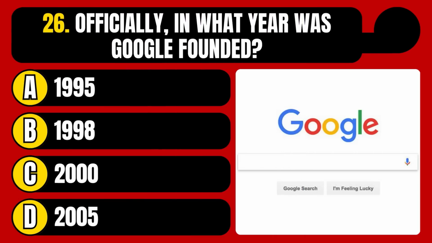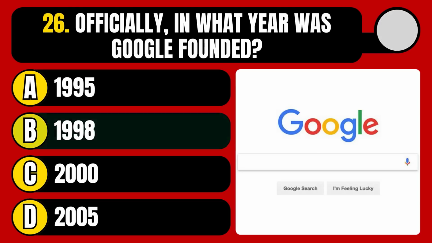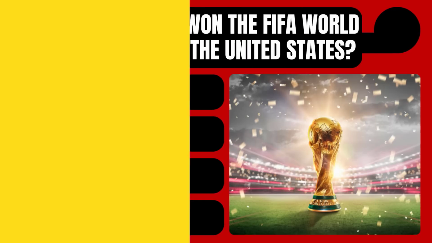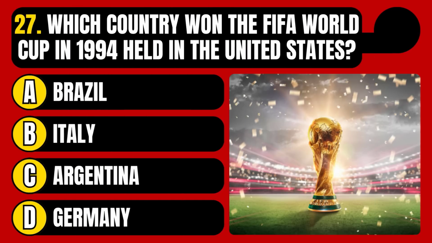Officially, in what year was Google founded? 1995, 1998, 2000, or 2005? The correct answer is option B, 1998. Which country won the FIFA World Cup in 1994 held in the United States?